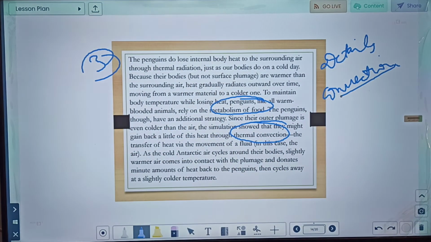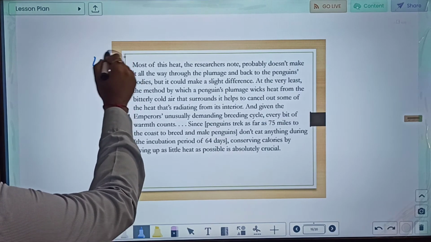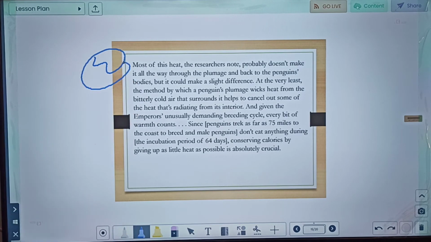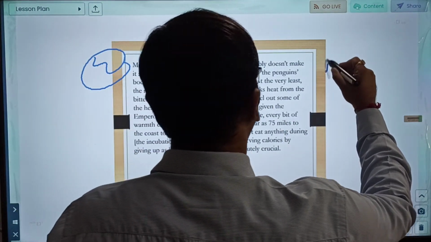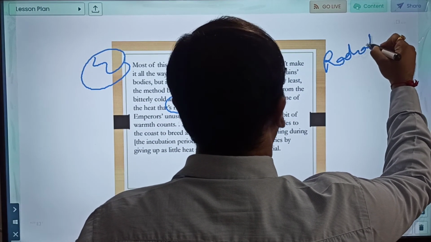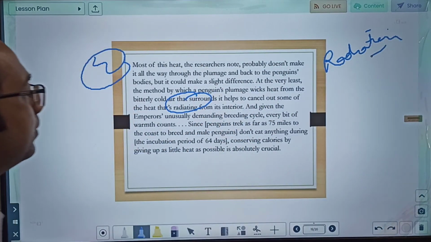Let us quickly move to the next paragraph. Most of this heat, the researchers note, probably doesn't make it all the way through the plumage and back to the penguins' bodies, but it could make a slight difference. At the very least, the method by which a penguin's plumage wicks heat from the bitterly cold air that surrounds it helps to cancel out some of the heat that's radiating from the interior. So in the fourth paragraph, radiation is mentioned, while the third was about convection.